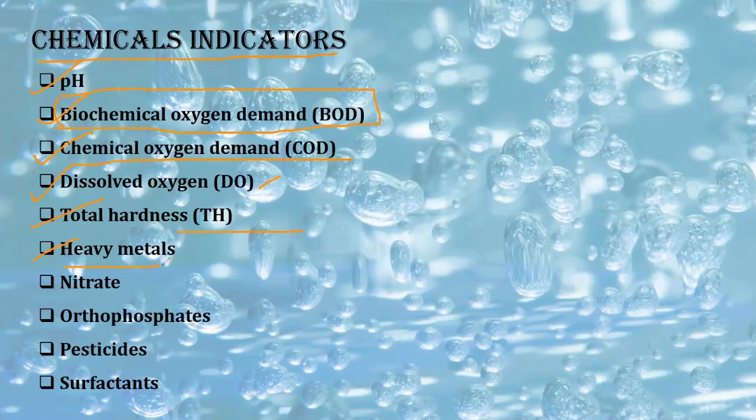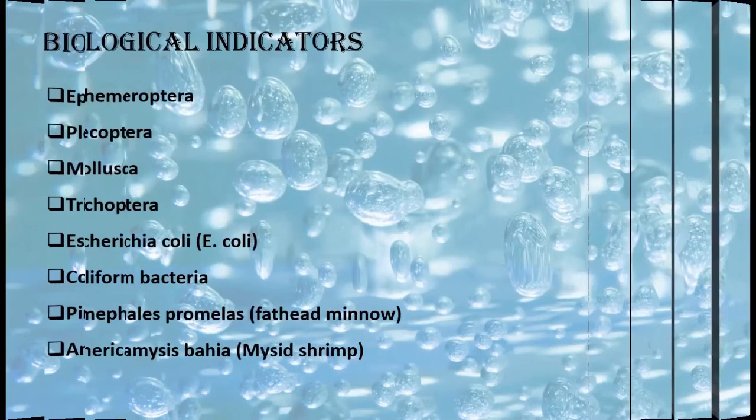Then comes the heavy metals that are present. This is very important. Nitrates, orthophosphates, pesticides, and surfactants. Whatever chemical species are present inside water, that is to be determined as a part of the chemical indicators. Okay. What next?